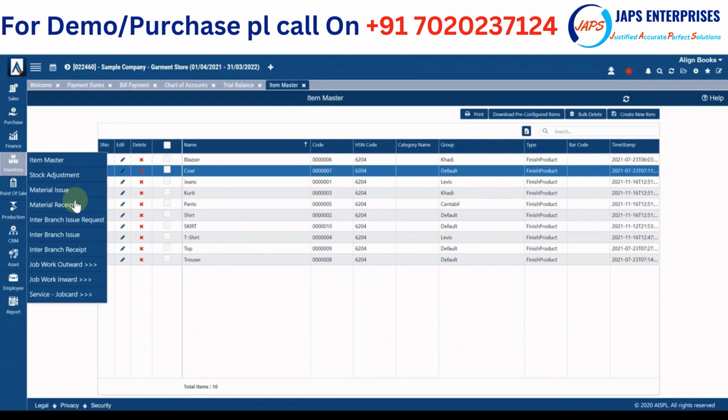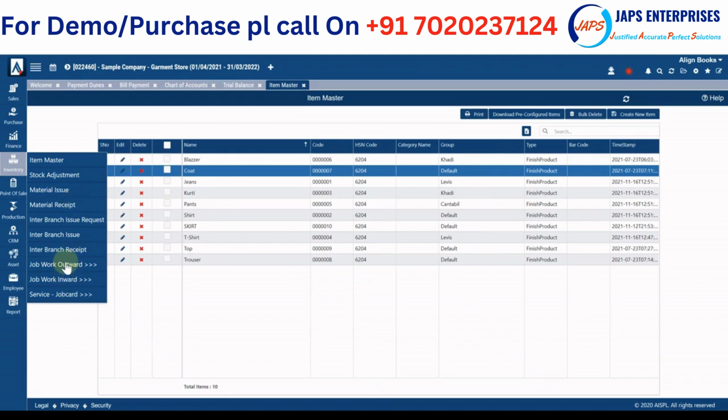And stock adjustment is provided to adjust the shortage and excess of your stock. So whenever you are taking stock of your godown, or stock of your shop, wherever shortage and excess is coming, you can adjust that stock through stock adjustment voucher. Then we have provided interbranch issue request, and based on that interbranch issue and interbranch receipt vouchers.